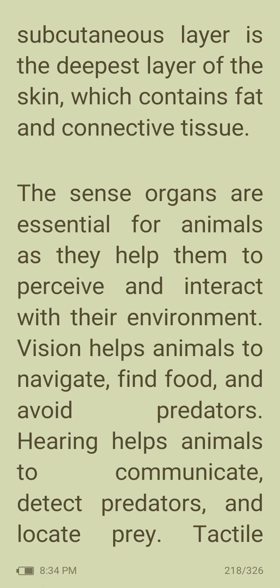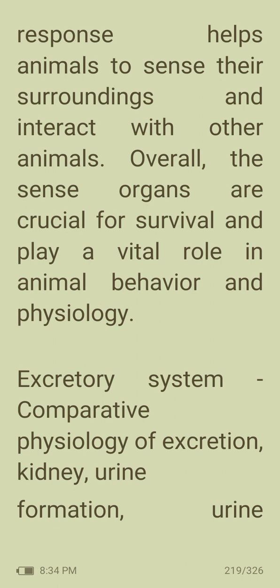The sense organs are essential for animals as they help them to perceive and interact with their environment. Vision helps animals to navigate, find food, and avoid predators. Hearing helps animals to communicate, detect predators, and locate prey. Tactile response helps animals to sense their surroundings and interact with other animals.